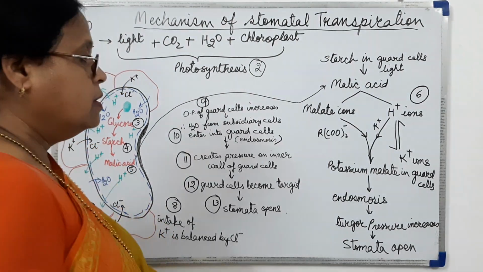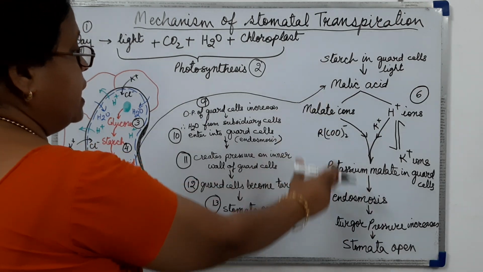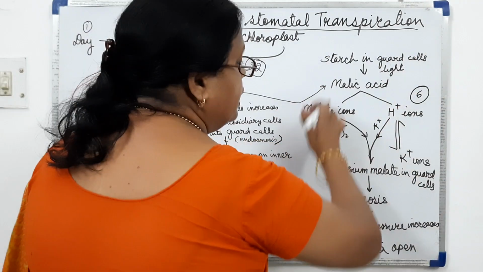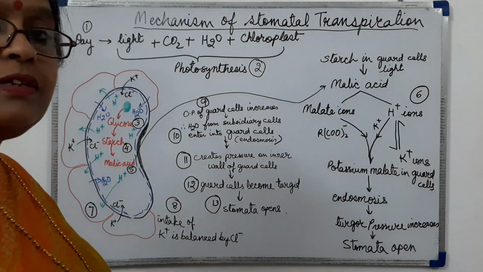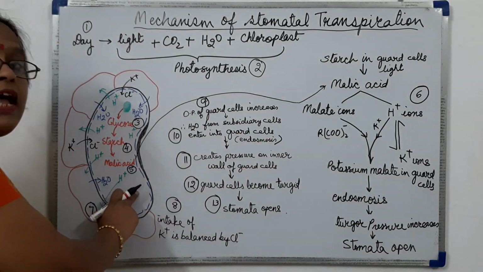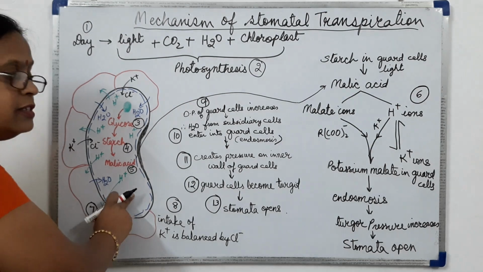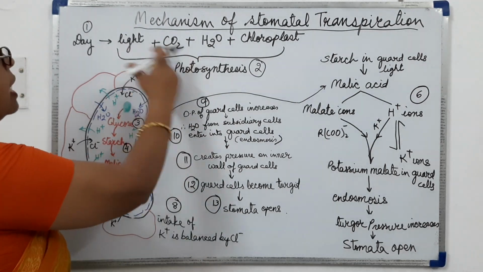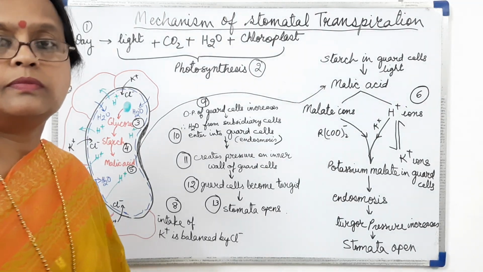Okay. So I hope with this you all have understood, and you can write, this is the cycle I have drawn, meaning what is happening inside the guard cell, and in this one guard cell I have explained what is happening inside. And these are all steps which you can write in your copy.